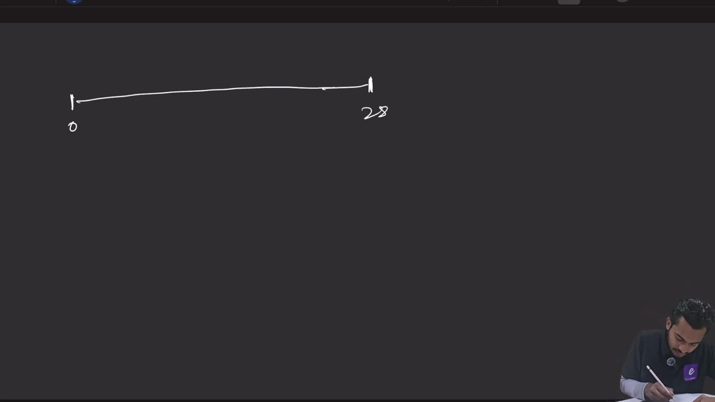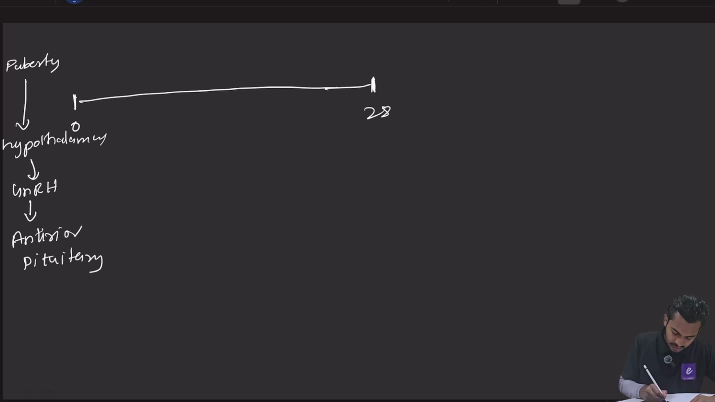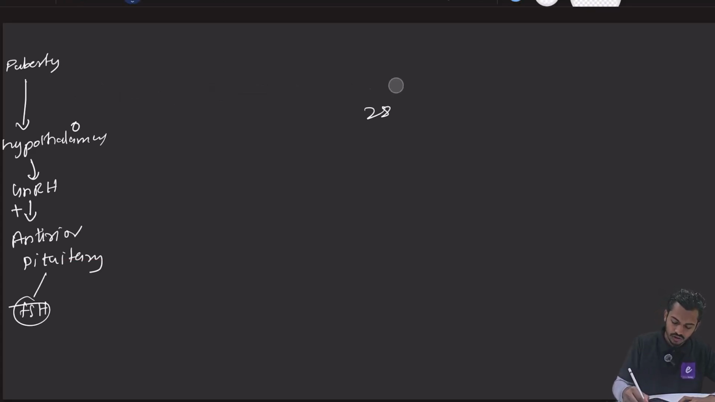Okay. So when the female reaches puberty, जब एक female puberty को reach करती है, what will happen? Her hypothalamus will secrete GnRH. This GnRH, what it will do? It will stimulate the anterior pituitary gland. Then anterior pituitary gland will secrete FSH. Now what will happen? What this FSH will do?